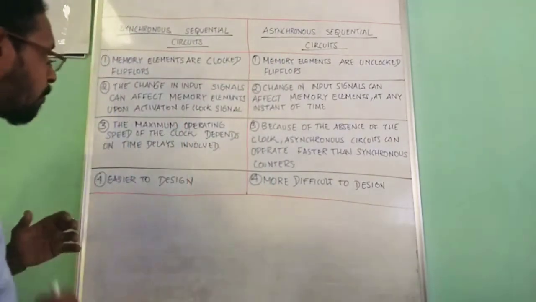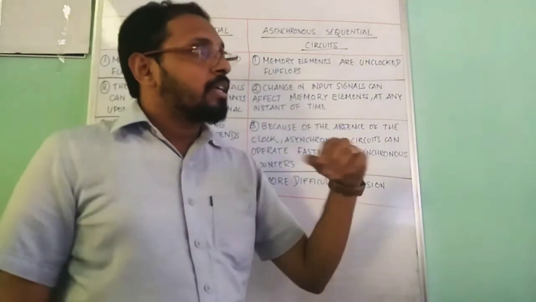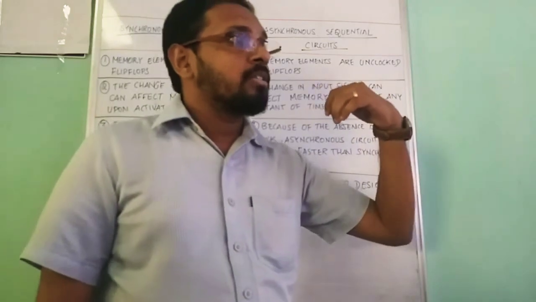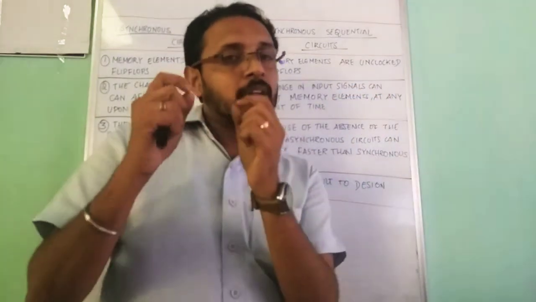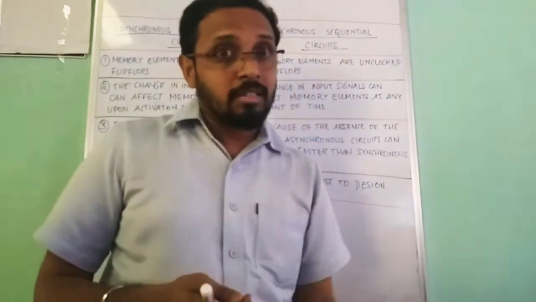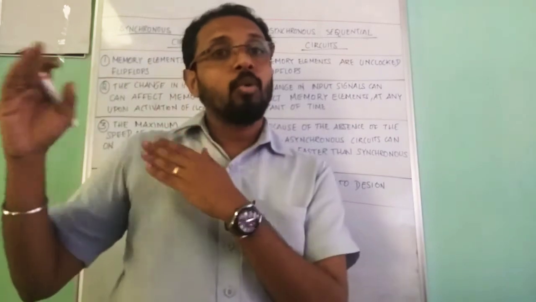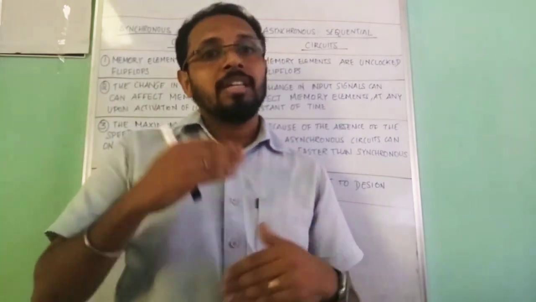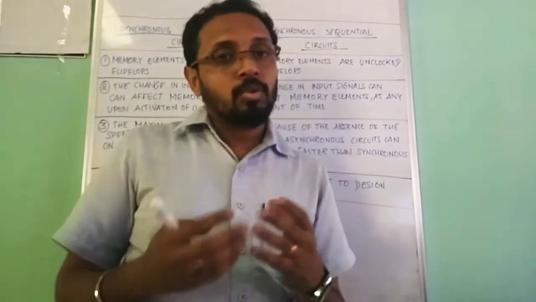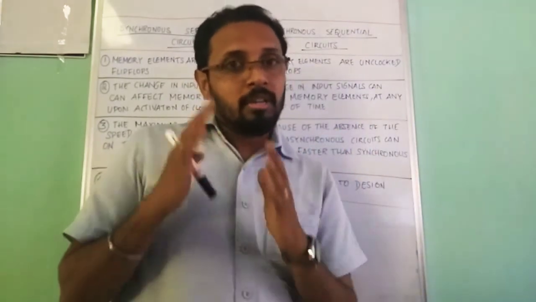The maximum operating speed of the clock depends on the time delays involved. If the clock, that periodically occurring pulse, is not properly synchronized, or if we consider more than one flip flop, the output may not be correctly obtained.